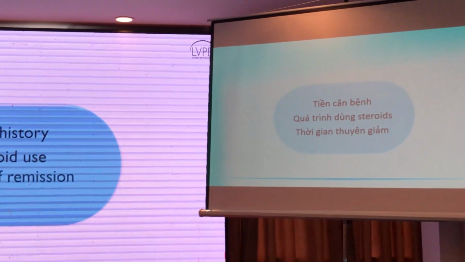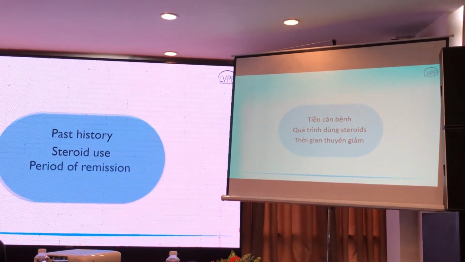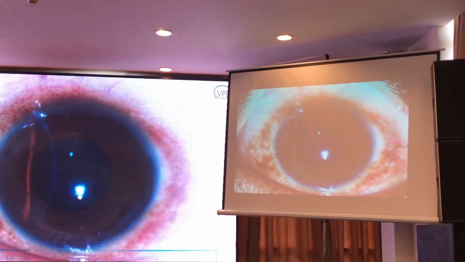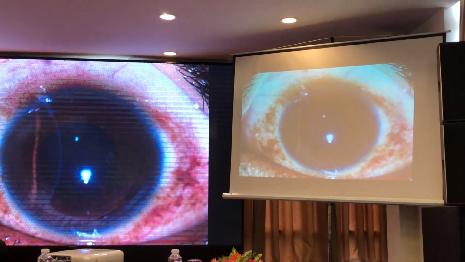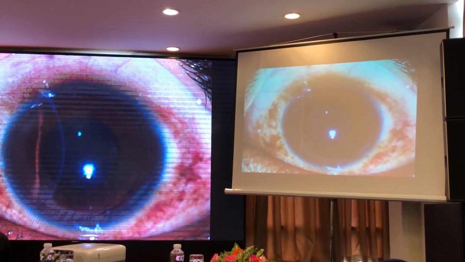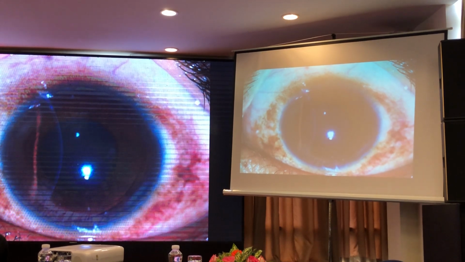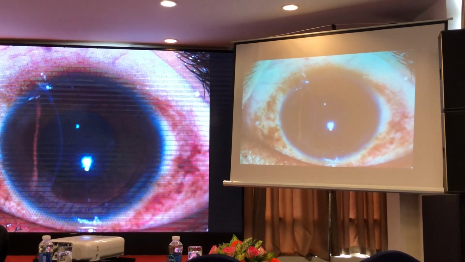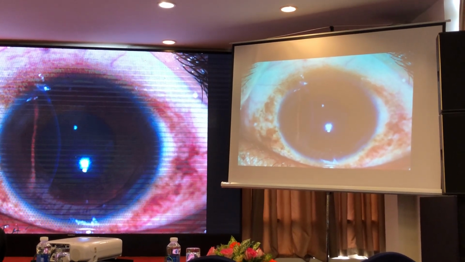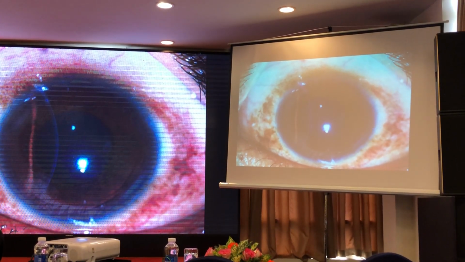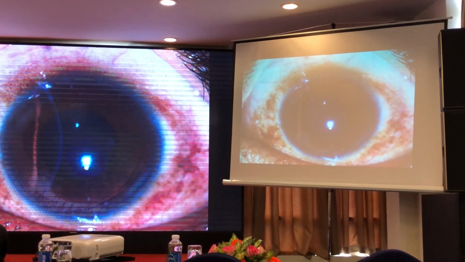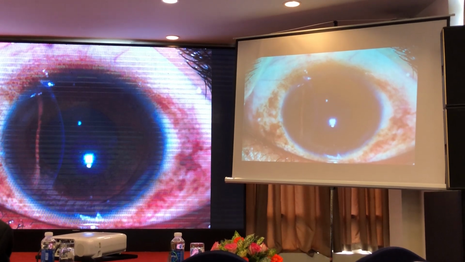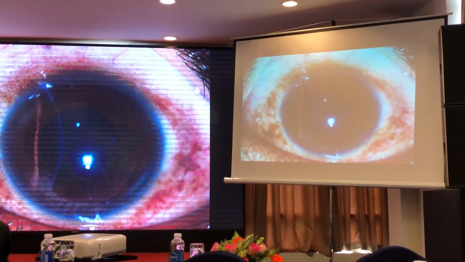How frequently does the patient use steroids? What has been the response? And what has been the period of remission? Very frequently, we will also see this kind of a clinical picture when the patient presents to us, and this should not be mistaken for active allergy and should not be mislabeled as chronic allergy. These patients, especially in this part of the population, will have this kind of pigment dispersion over the conjunctival surface, and it is important again to go back to the symptomatology of the patient to understand whether the patient does have a chronic disease or not.